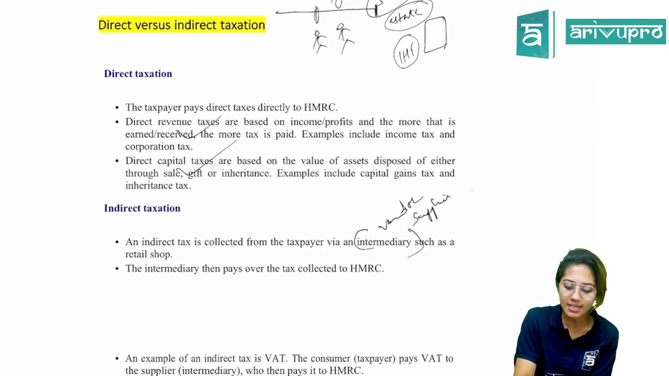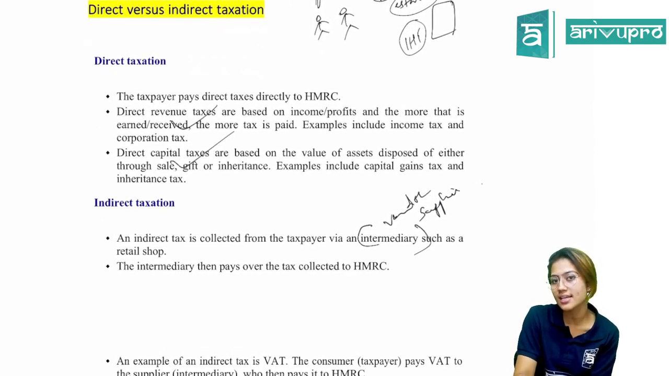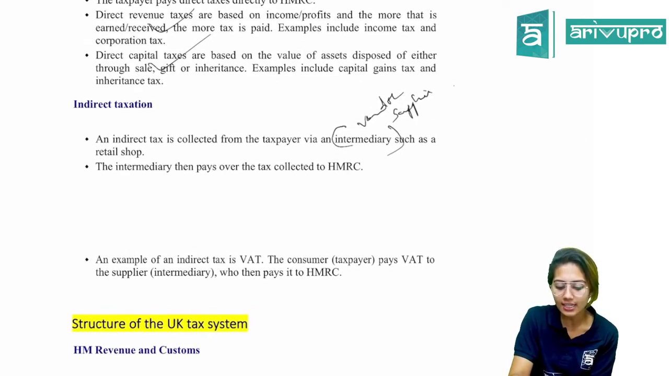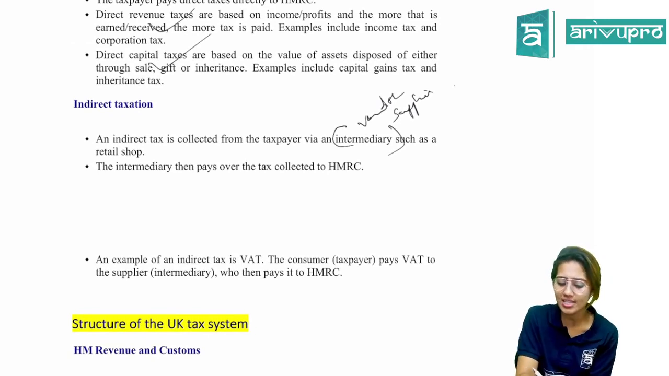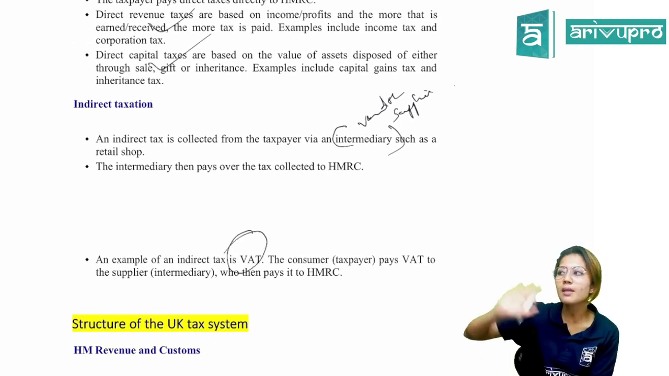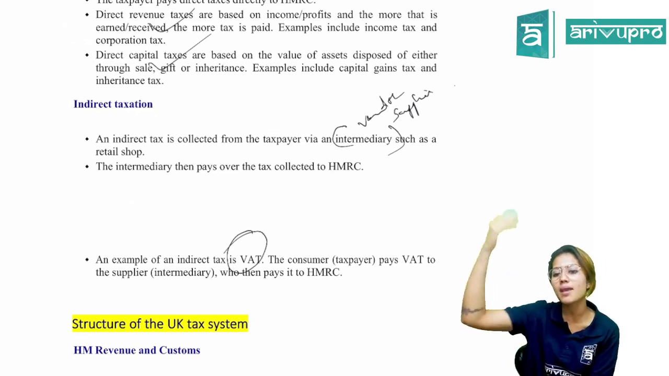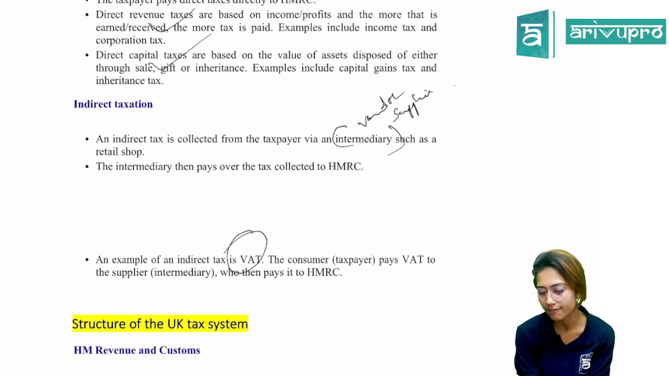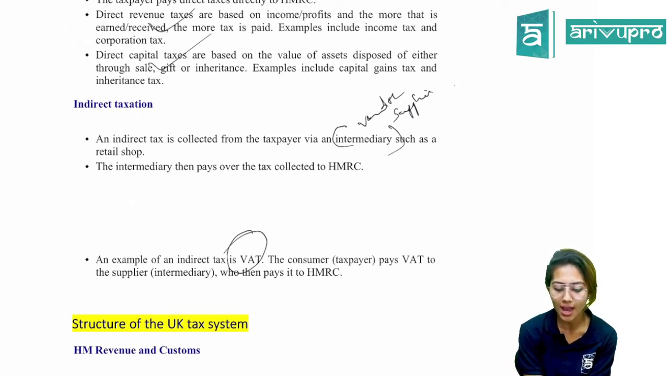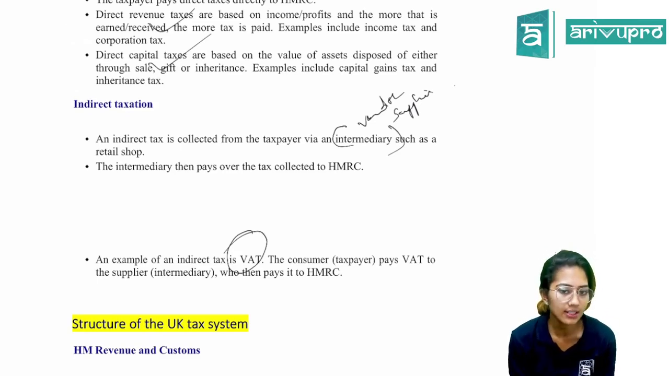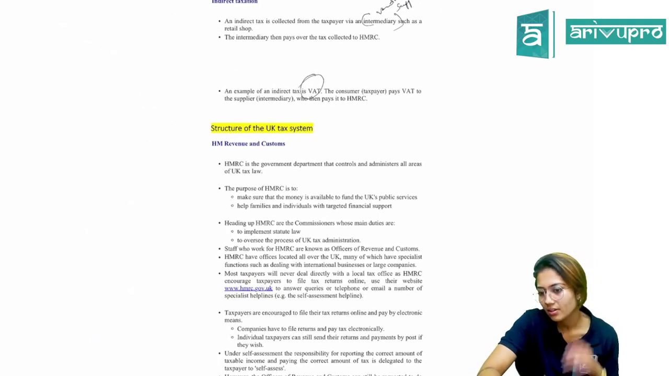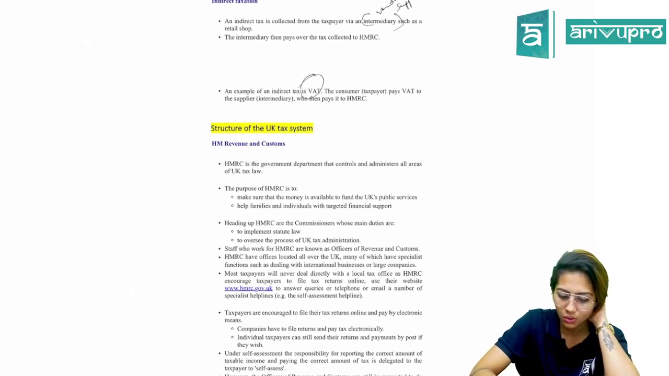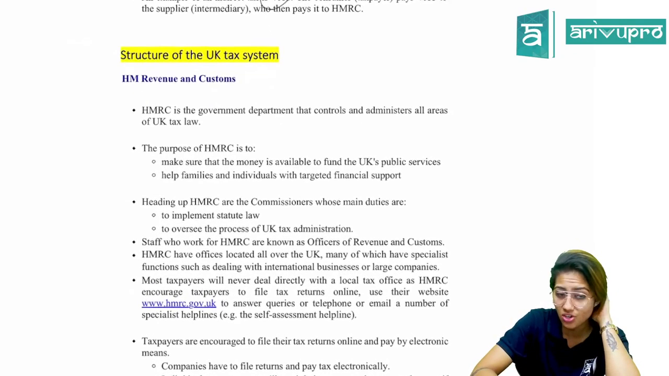So here we have an intermediary who pays over the tax that is collected from the customer to the HMRC. An example of an indirect tax is VAT. In India we have CGST, SGST. There we have value added tax. You make the payment to the supplier or the vendor, and he then makes the payment to the HMRC on our behalf. So an example of an indirect tax is VAT. The consumer, the taxpayer, pays VAT to the supplier or intermediary who then pays it to the HMRC. Is it clear? So we'll just go for a 10 minutes break. And then we'll come back and start with the structure of the UK tax system.